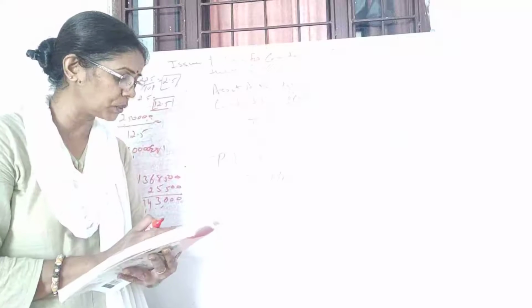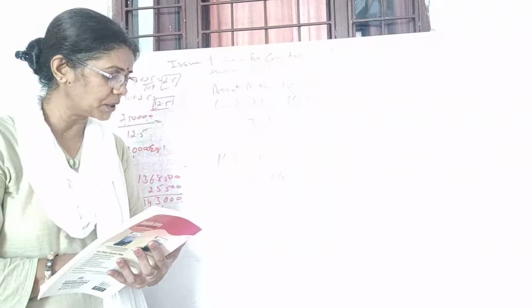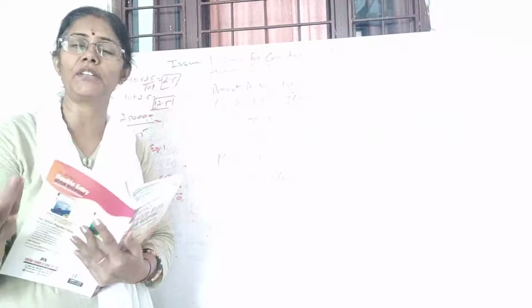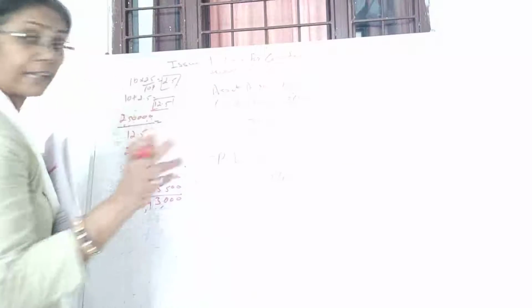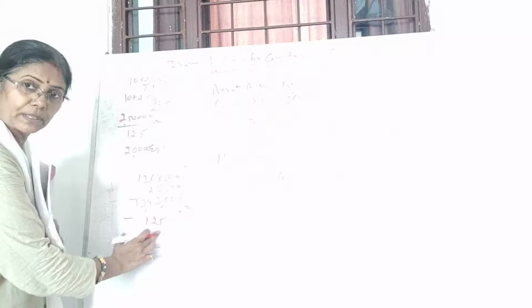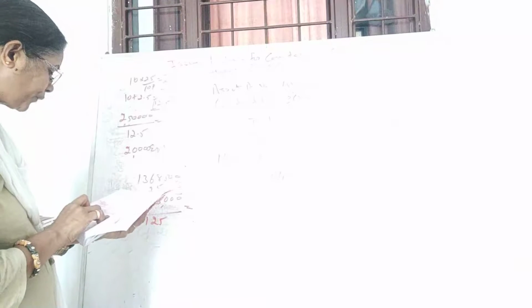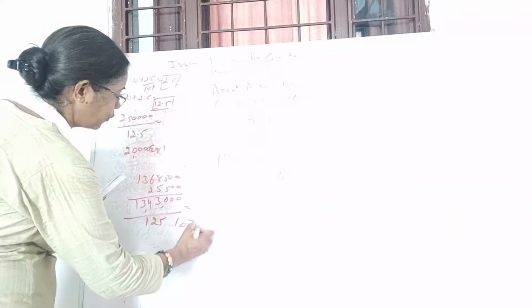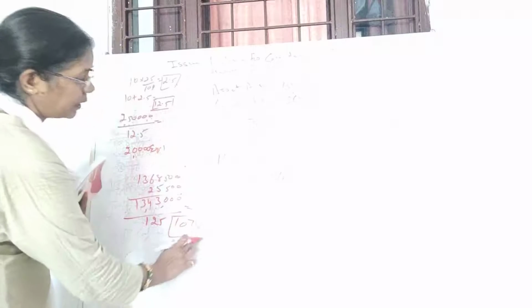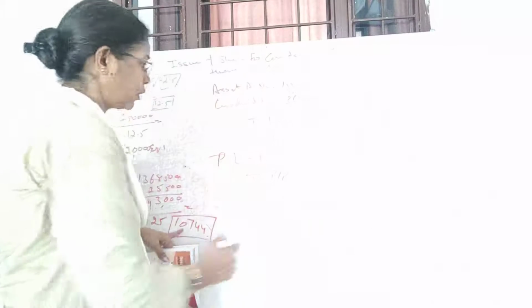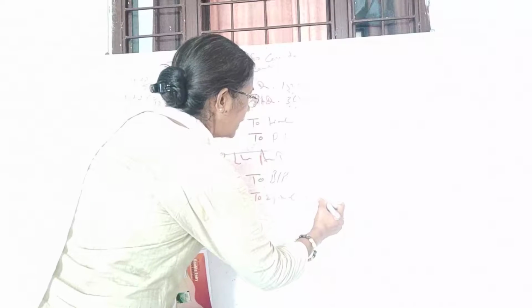For this you have to issue the shares. Okay, and it's telling the share of rupees 100 each at a premium of 25%. 25% of 100 is 25 rupees, means the value of one share will be 125. Okay, so this will be divided by 125 and you get the number of shares, which is 10,744, right? So these are the number of shares. So you can make the payment to equity share capital. Number of shares is 10,744.